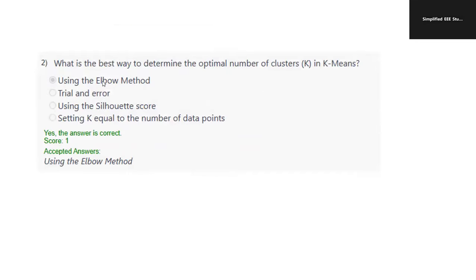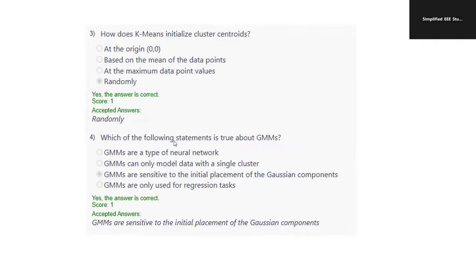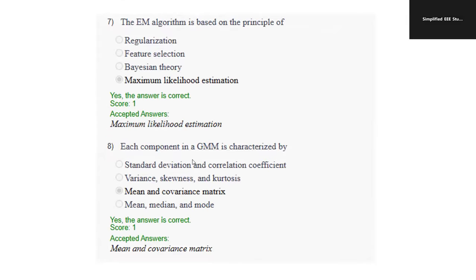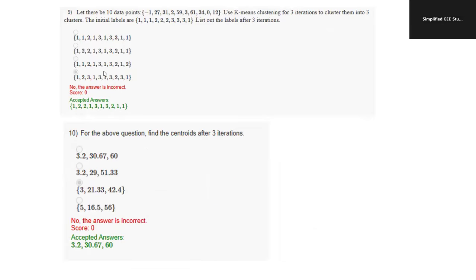So try to solve the MCQs which are already given. You can pause this video and try to solve them because all are very, very important. If you go through these assignment questions, surely you are going to clear the examination. That is why I highlighted these assignment questions using a green color font for the answer and a black color font for the question. Try to answer them properly.